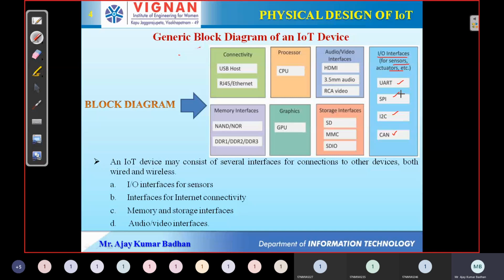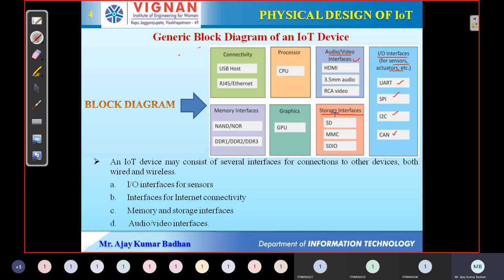In the same way, we may want to capture images. Let us suppose we have surveillance cameras in our college, and from that we want to capture the images and store them in our database. In order to do that, definitely we require audio and video interfaces in order to transmit the images or whatever video is getting recorded. In the same way, since the information has to be stored somewhere, for that also we require something called storage interfaces.